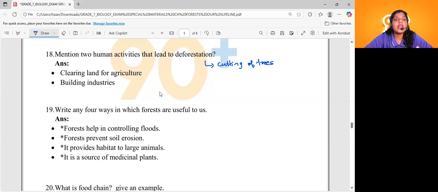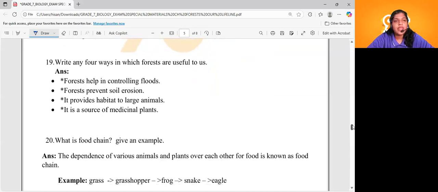Let's see. Clearing land for agriculture, building industries. You have to add your own points here. I'm just simply mentioning two human activities here. Clearing land for agriculture. So they need land for agriculture, right? So they will clear forest and use that particular property for the purpose of agriculture. Building industries. All these might be the human activities that lead to deforestation. Very important. Coming to question number 19.